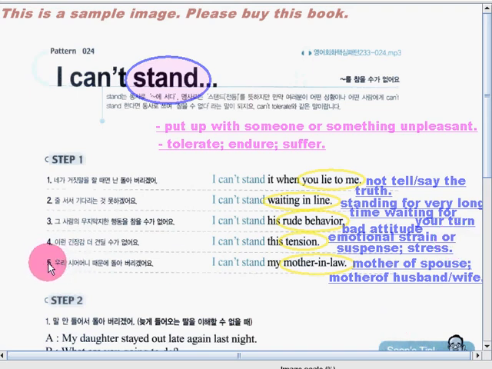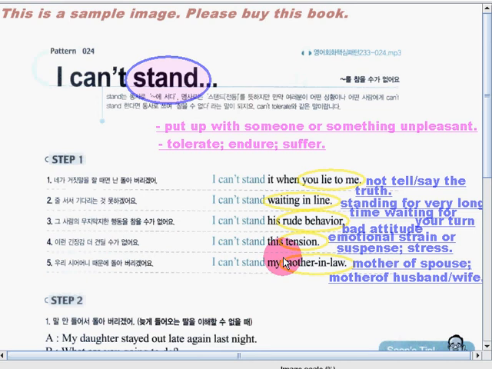Number 5, I can't stand my mother-in-law. So mother-in-law, that's the mother of your spouse, or the mother of your husband or your wife. So women are very common in saying this kind of sentence. I can't stand my mother-in-law.